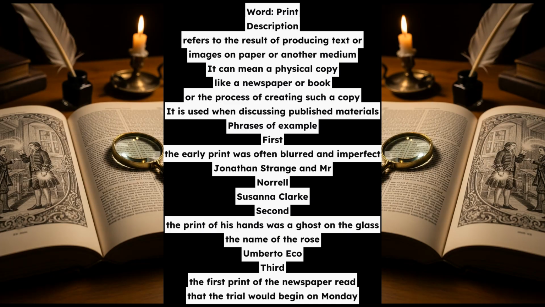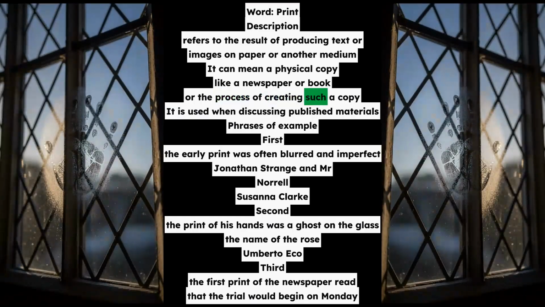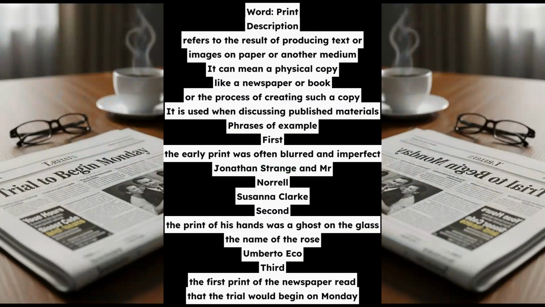Phrases of example. First, the early print was often blurred and imperfect. Jonathan Strange and Mr. Norrell, Susanna Clarke. Second, the print of his hands was a ghost on the glass. The Name of the Rose, Umberto Eco. Third, the first print of the newspaper read that the trial would begin on Monday.